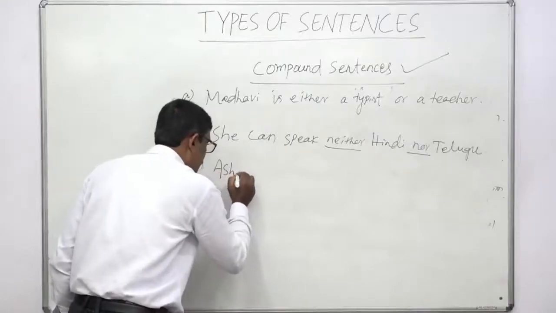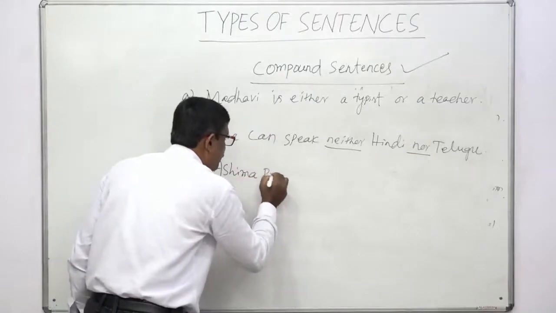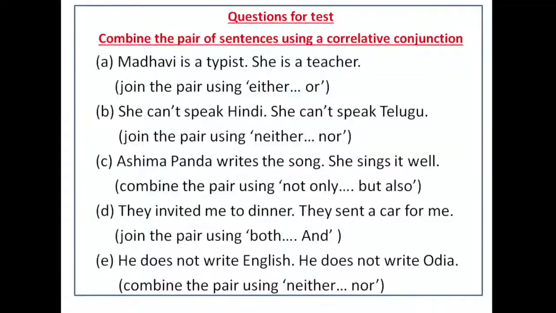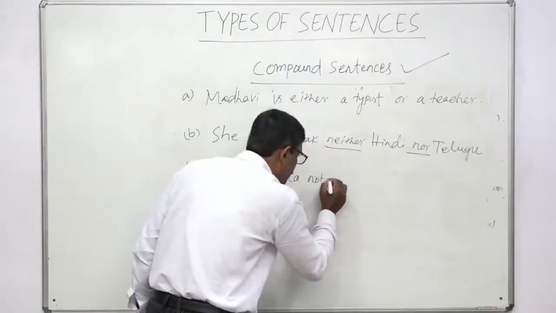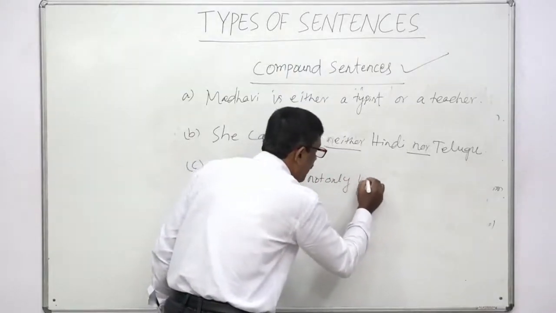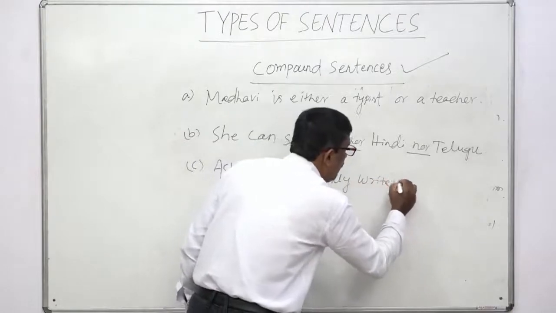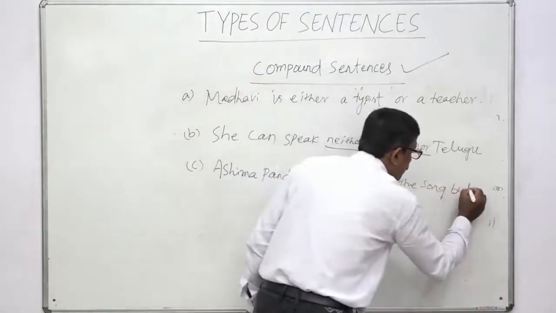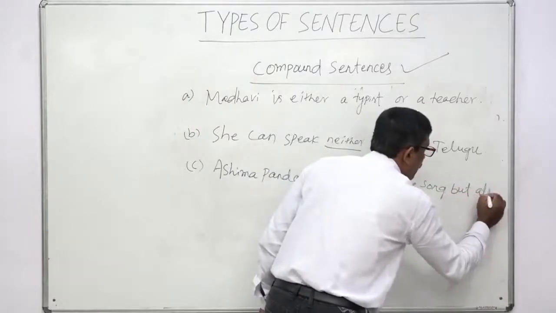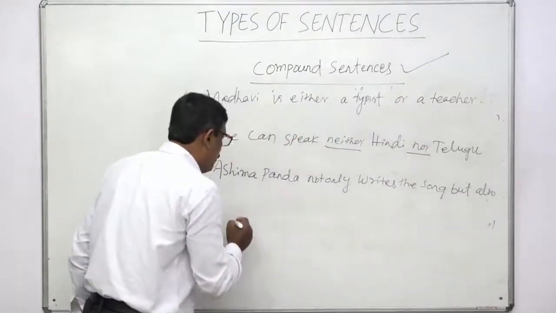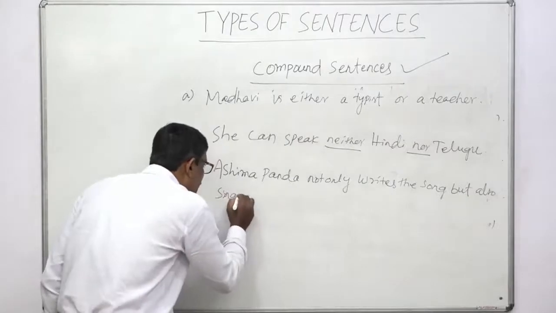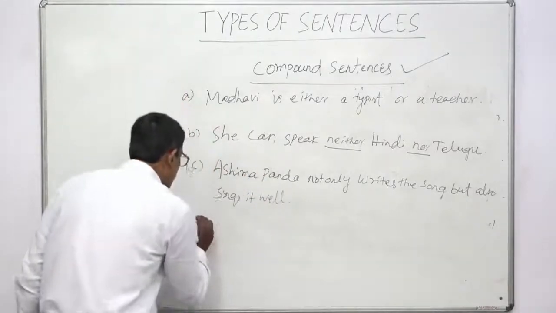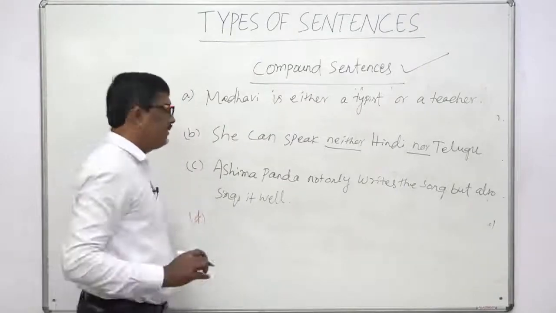Asima Panda not only writes the song but also sings it well. So in this way we will combine both the sentences.